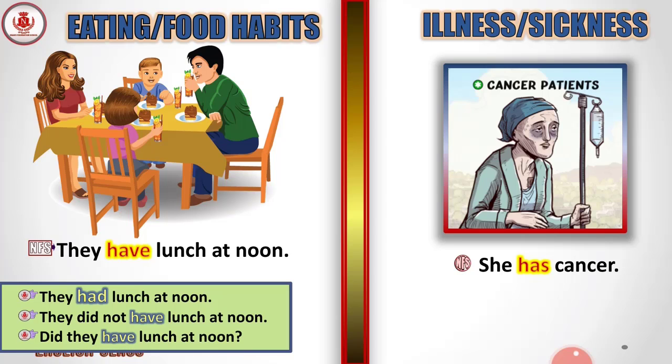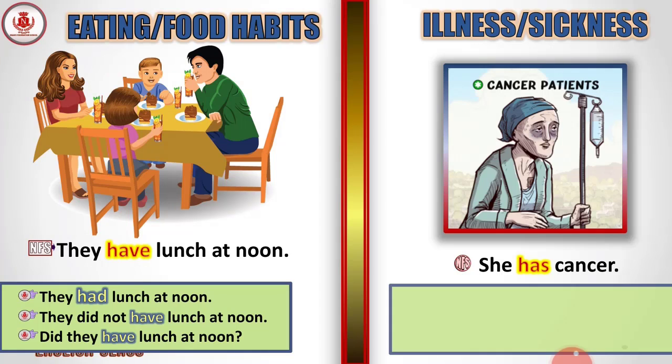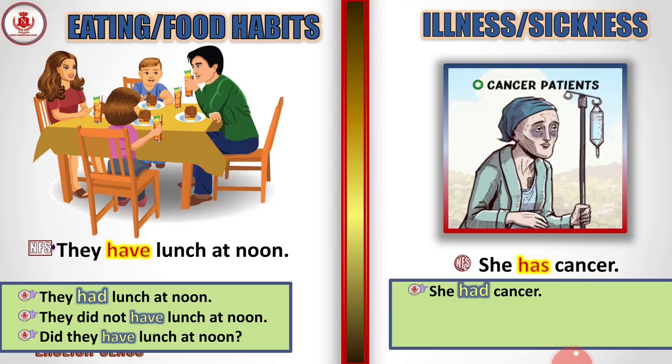Did they have lunch at noon? So here's a question mark and we have did. We are asking a question here, so it's an interrogative sentence or a question sentence. What about this one? Let's see.